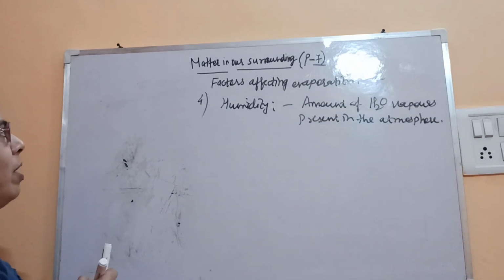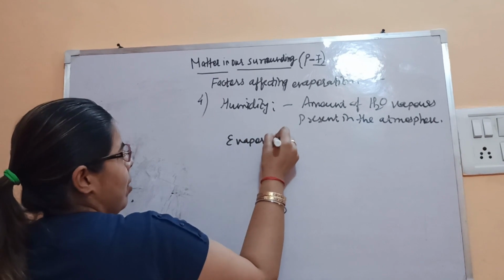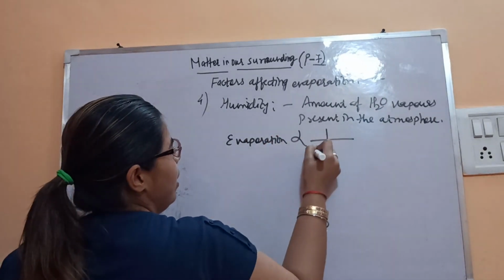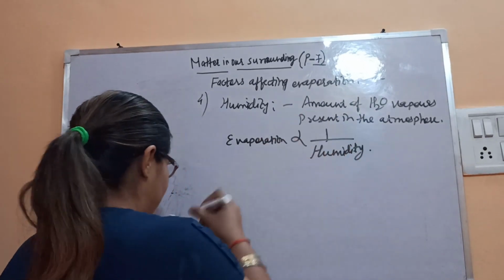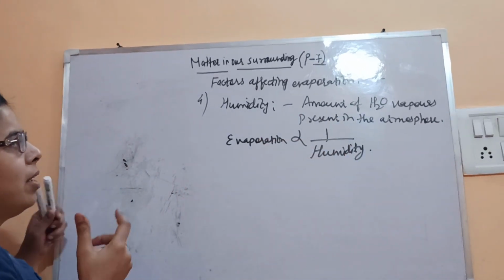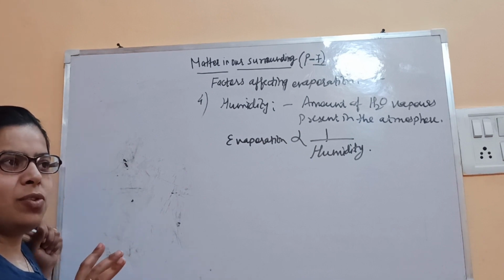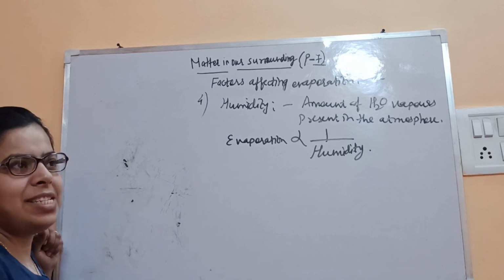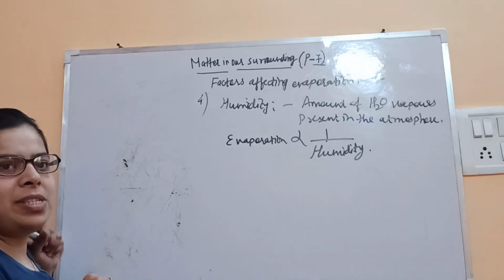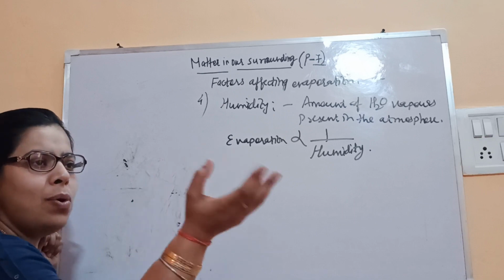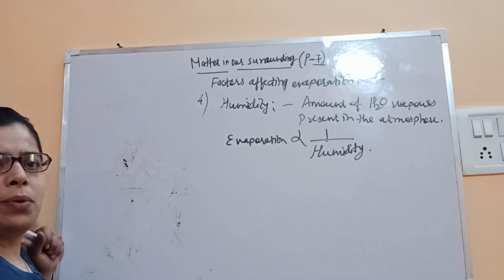So evaporation is inversely proportional to humidity. How? See, if the atmosphere already has water vapors, if it is full of water vapors, in that case the water holding capacity of the atmosphere will be less. If water vapors are already there, it will not be able to take more water vapors from the particular system.